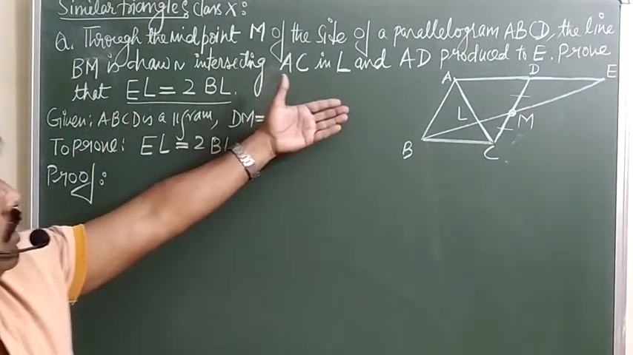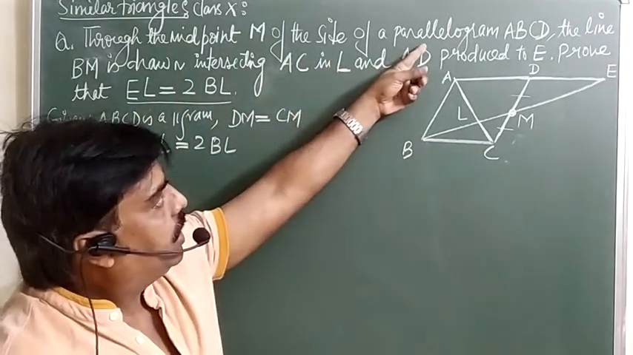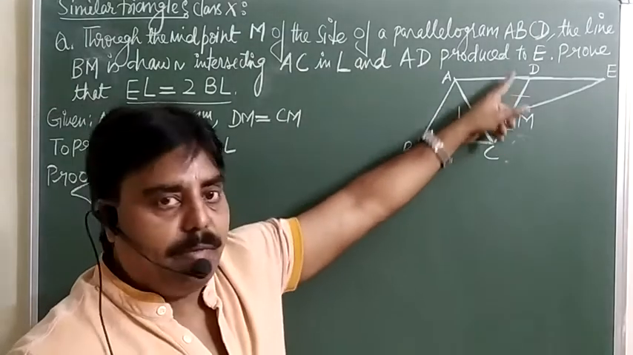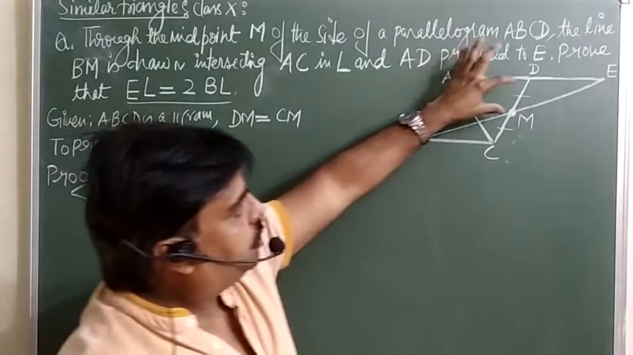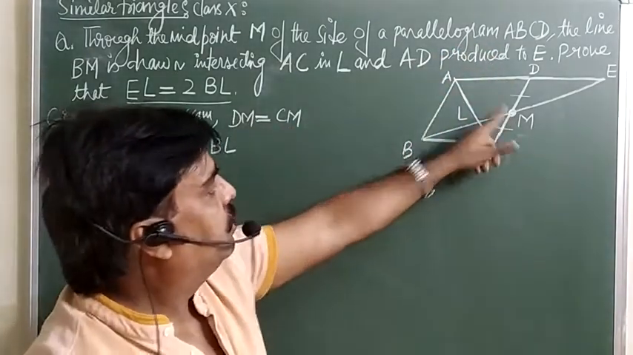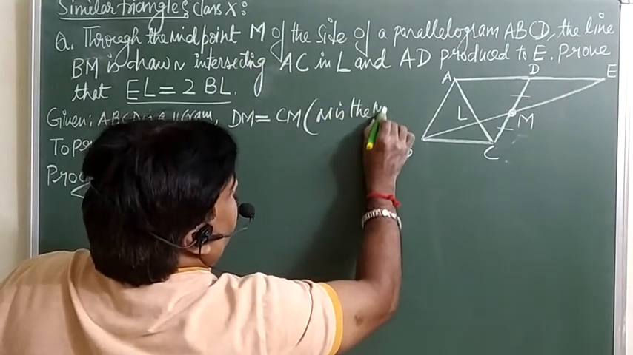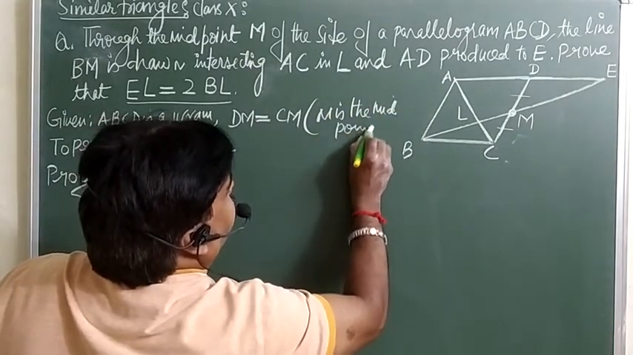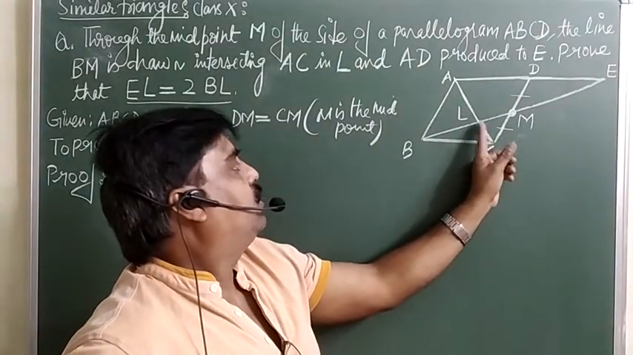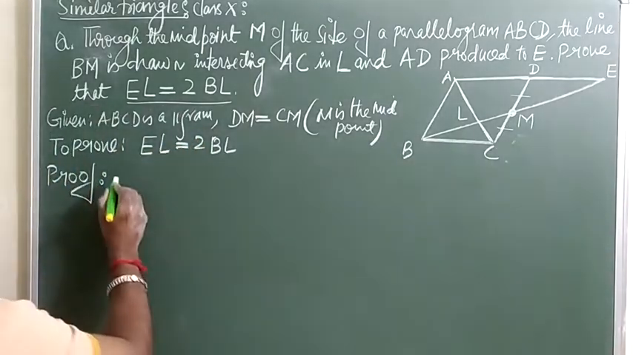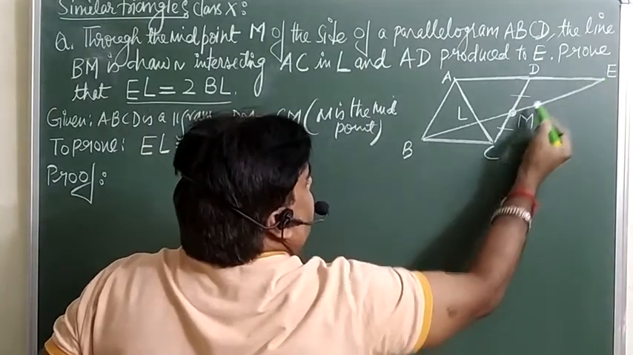So in proof of this one, whatever is the information is given, you must write down here. This is already given, ABCD is a parallelogram. It means their opposite sides will be equal and parallel. This we already know. And DM is equal to CM. This DM is equal to CM is also given because M is the midpoint. And we want to prove EL is equal to 2BL. So first of all, just take in triangle BMC and triangle EMD.